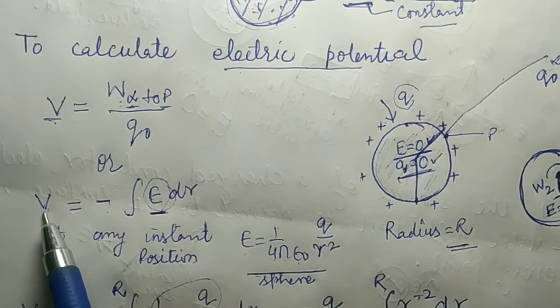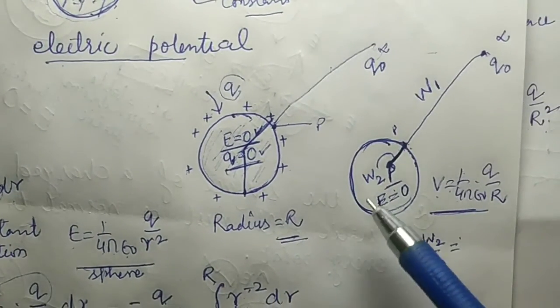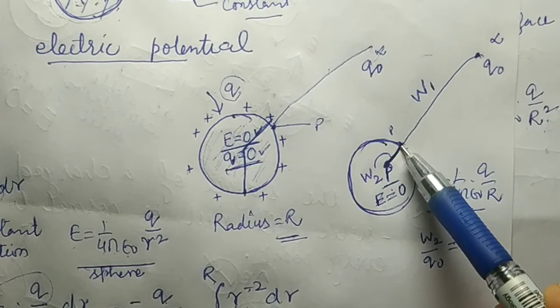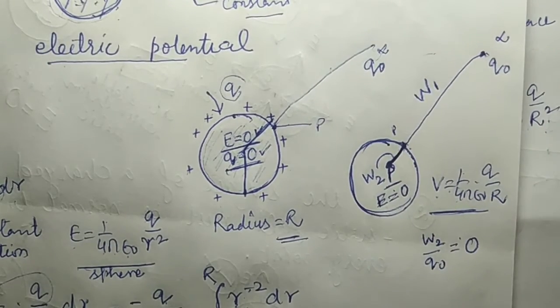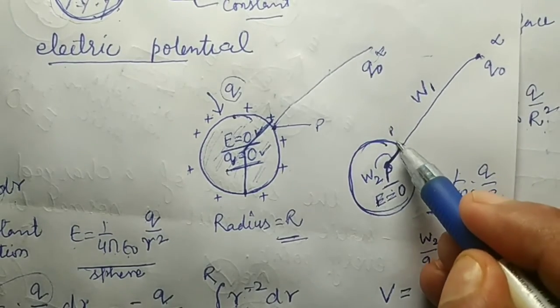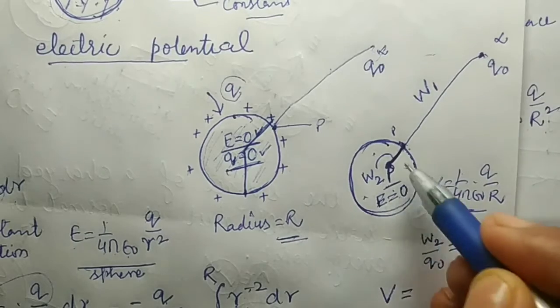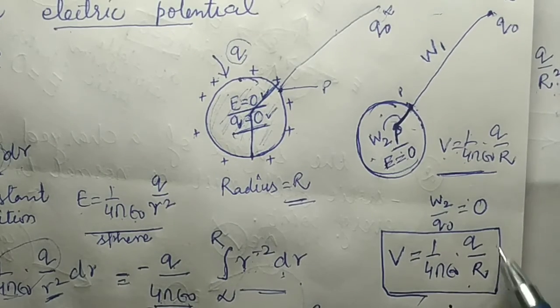Potential means work done to bring a unit positive charge. This means that the work done to bring a charge from the surface to point P is equal to 0. So the potential on the surface, or anywhere inside this sphere, is always constant, equal to 1 upon 4 pi epsilon naught Q by R.